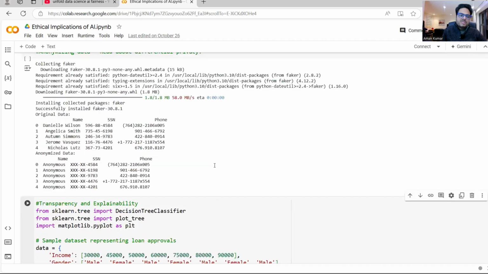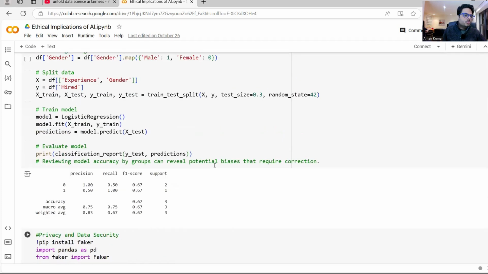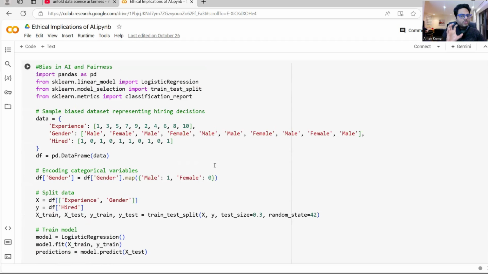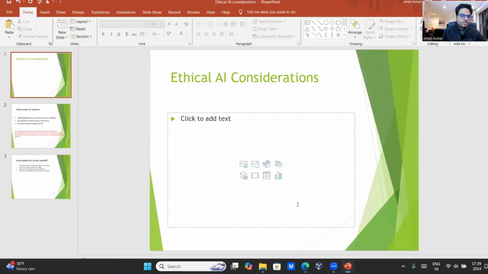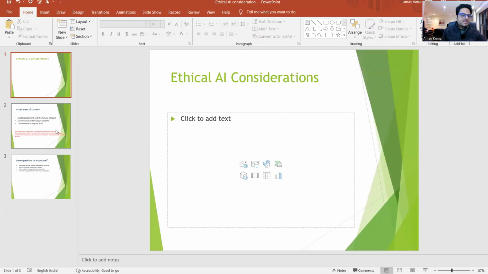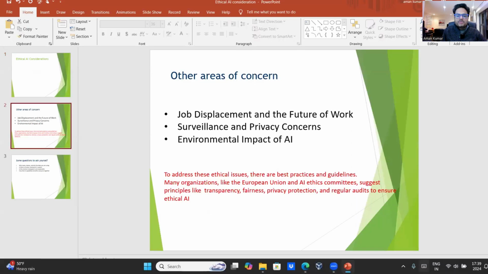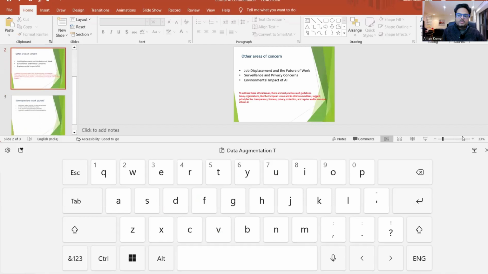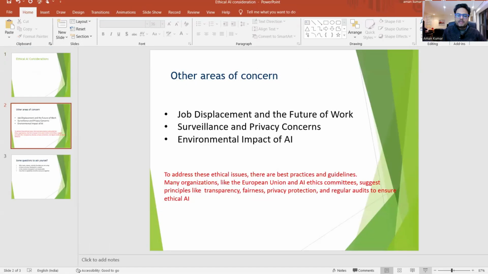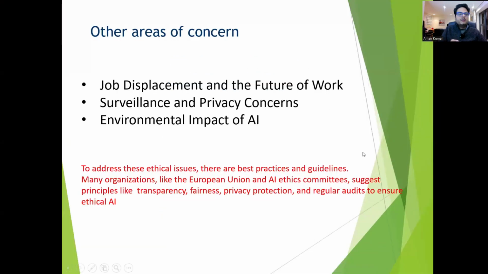These are some of the things for which I could put some code and show you what is happening. But there are more scenarios. Let me talk through a few of these through my PPT. So, ethical AI considerations. There are more things which will come into the picture. There is no proper code that I can show you for that. But again, whenever you are working on a solution,